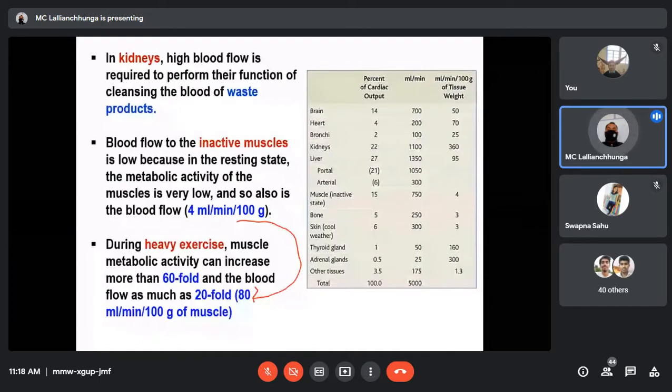Increased activity means there will be more blood supply, but when there is decreased activity, the blood supply will decrease. We can apply this to other organs also, for example the digestive tract or even the brain, liver, and so on. Where they have to do more work, ultimately blood supply will increase.